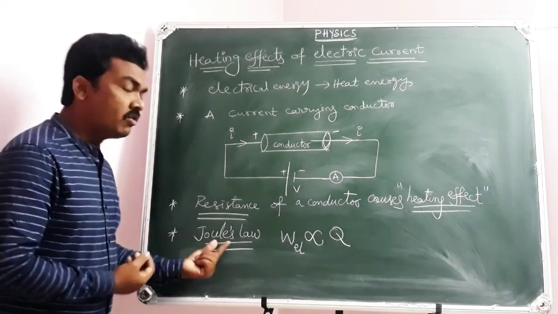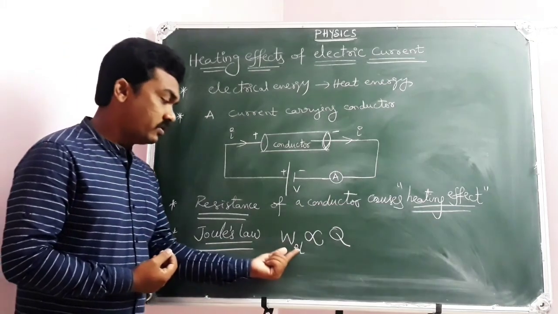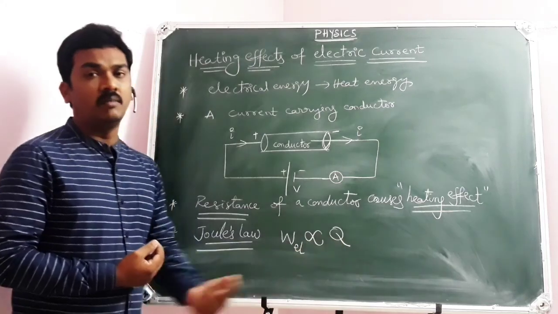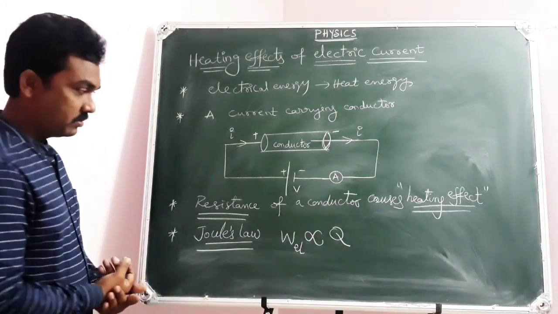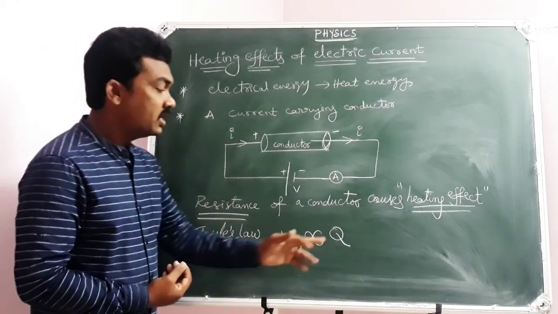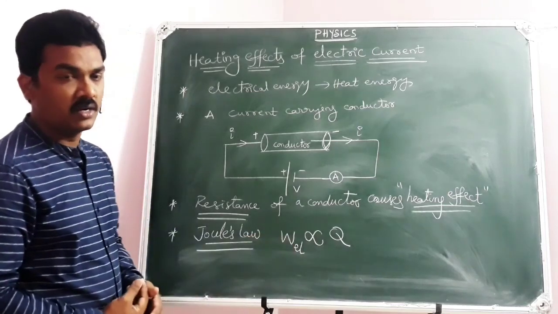Because whatever the electrical energy developed is entirely due to the electrical work done by the cell or battery. So the statement of Joule's law in current electricity is: the amount of electrical work done is directly proportional to the amount of heat energy produced. Capital Q is the amount of heat energy; small q represents the charge. W is the amount of electrical work done.